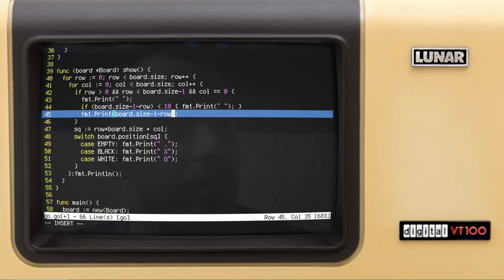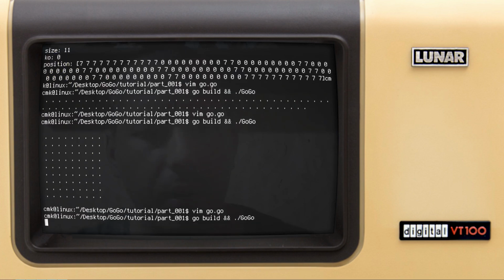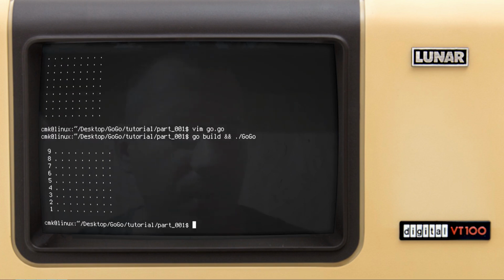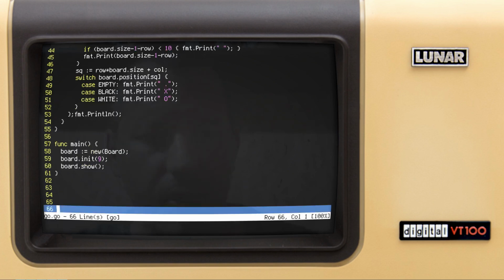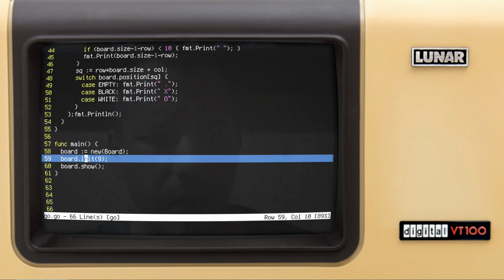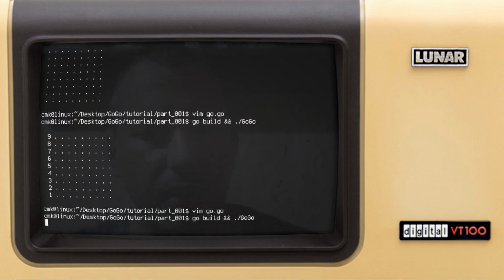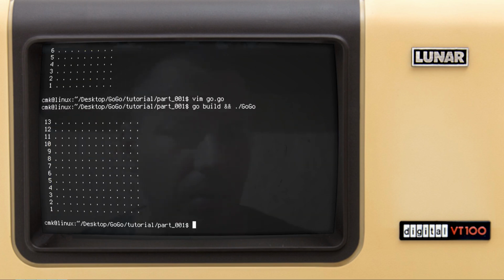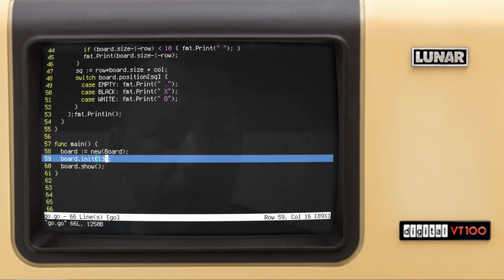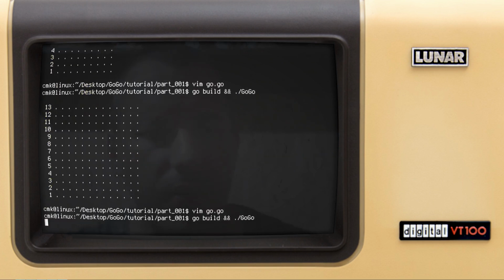So we want to have the biggest number on top, and then as it goes down, it gets lower and lower. Okay, let's have a quick look if this is going to work. Okay, we have this from 9 to 1, which is great. And also I want to make sure that with bigger board sizes, our indentations are not being messed up. Okay, great. So it works for this, and also should work for 19 by 19.